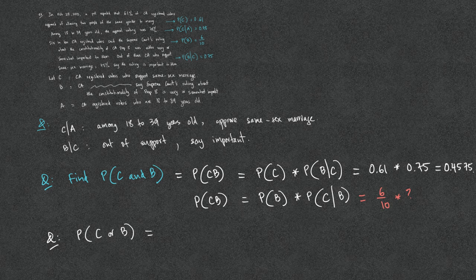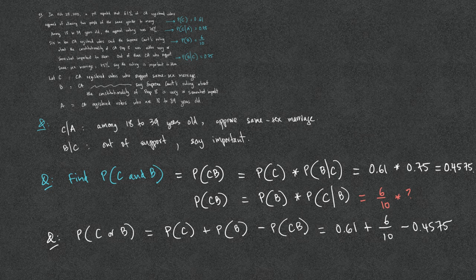Another question: what is the probability of C or B? Again, armed with the symbolic form, we have a formula for the probability of the two events joined with the word OR. This is the probability of the first event plus the probability of the second event minus the probability of the two events together. We have the probability of C, which is 0.61. We have the probability of B, which is 6 out of 10. And then we have the probability of CB, which we found up there, which is 0.4575.